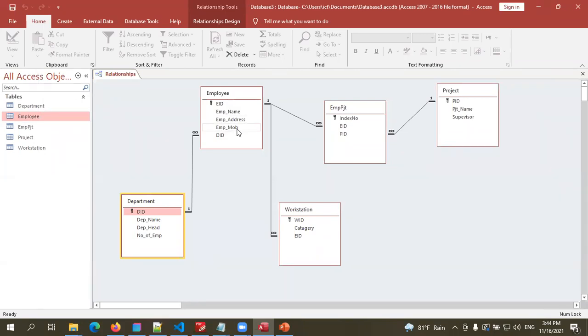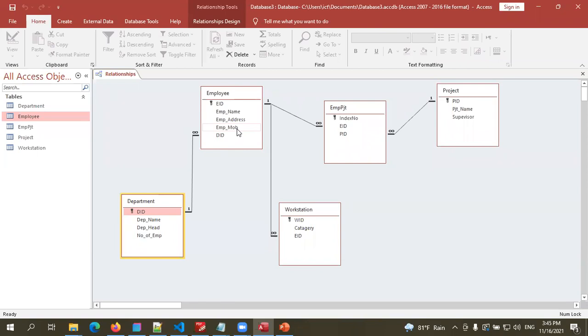Right, children. So these are the steps that you have to follow. Initially, you must design the tables, and after that, you have to create the tables. And after creating the tables, you can make the relationships. When you're going to make relationships, you must enforce the relational integrity rules. I think you could understand earlier.